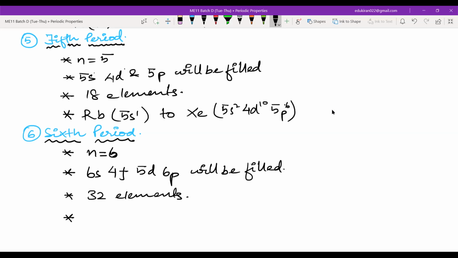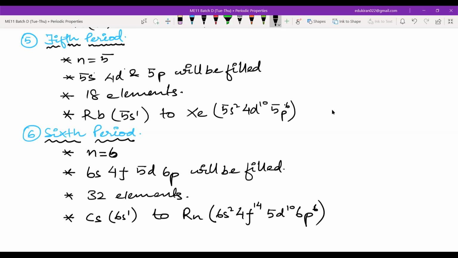Starting from cesium, 6s1, to radon, that is 6s2, 4f14, 5d10, and 6p6. So this is radon. This is the 6th period.